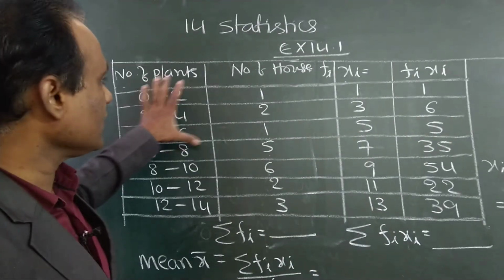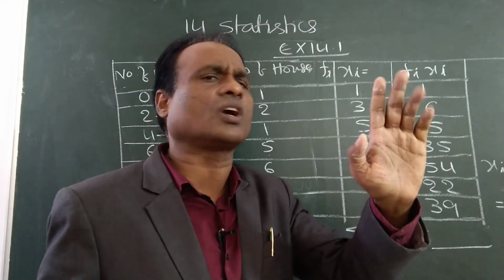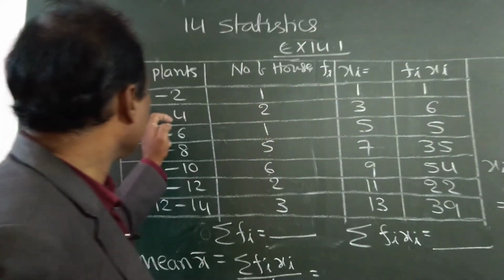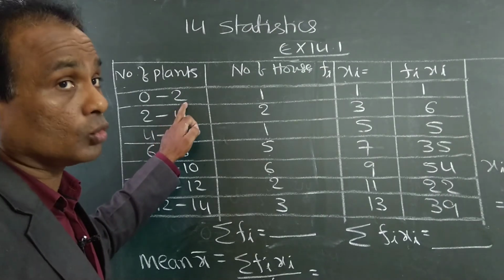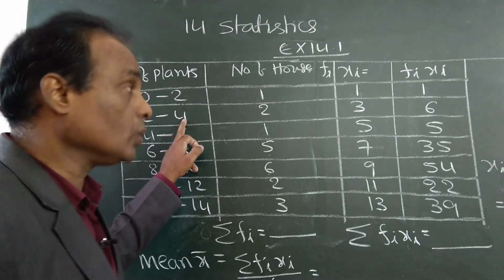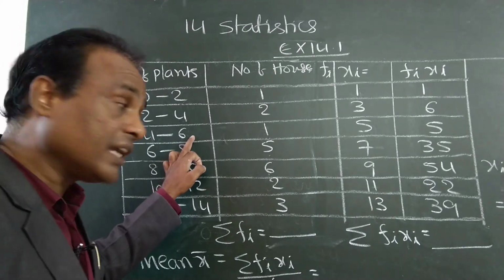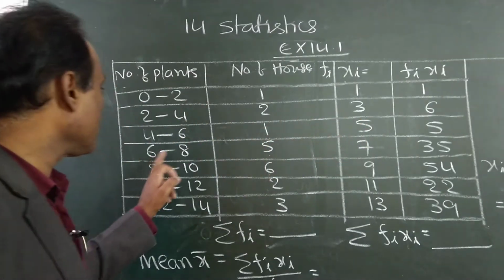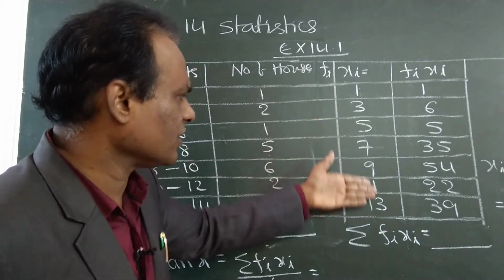So this is given, this is given. We prepared only these two columns. First column is the mid value: 0 plus 2 by 2, 0 plus 2 is 2, 2 by 2 is 1. 2 plus 4, 6 by 2 is 3. 4 plus 6, 10 by 2 is 5. 6 plus 8, 14 by 2 is 7. Like that, 2 difference.